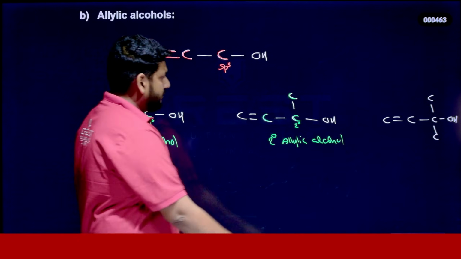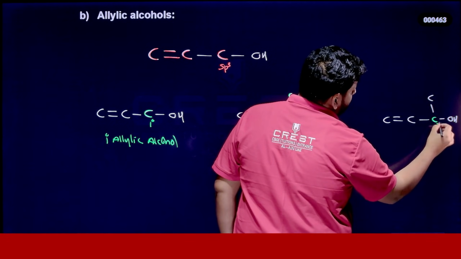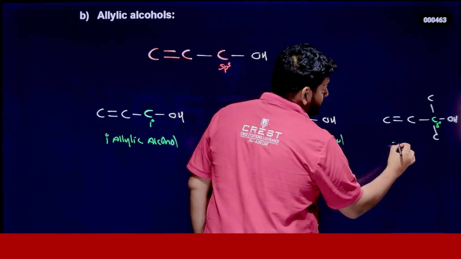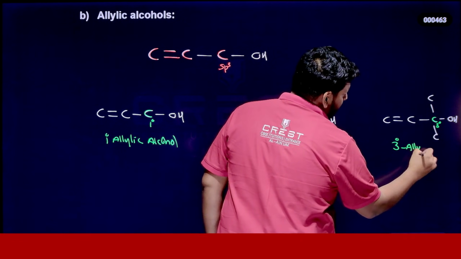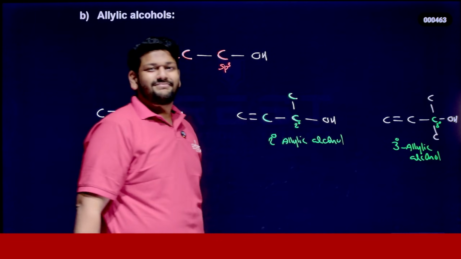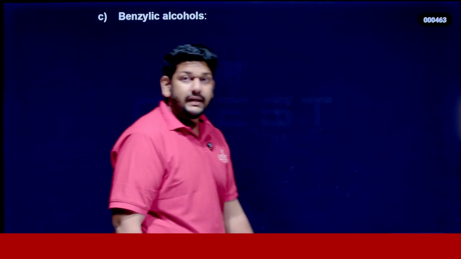And what about here? In this carbon the degree is 3 degree, right? This carbon is attached to 3 different carbons. So it is a 3 degree allylic alcohol. Clear? So the allylic alcohol itself we can see as 1 degree, 2 degree and 3 degree.